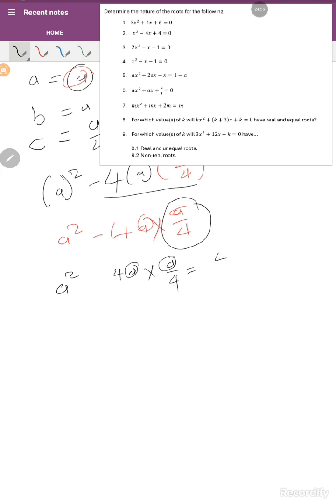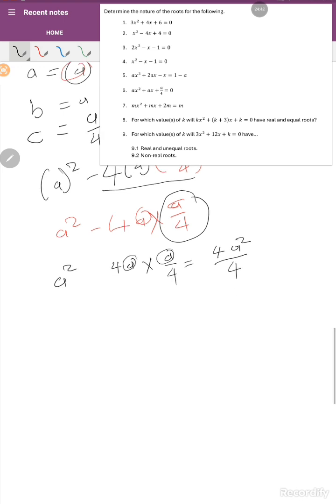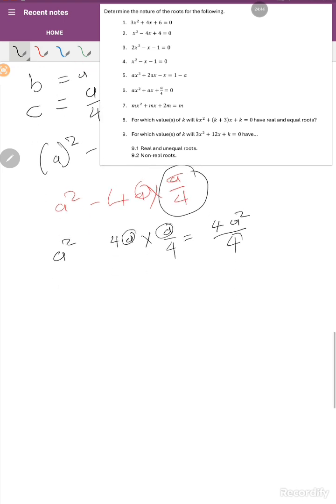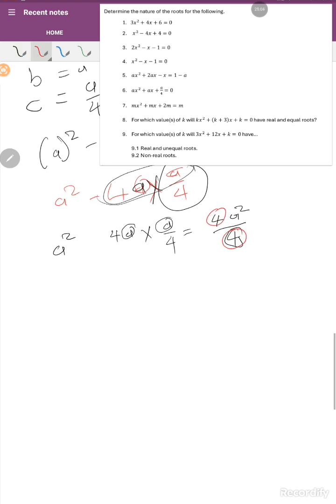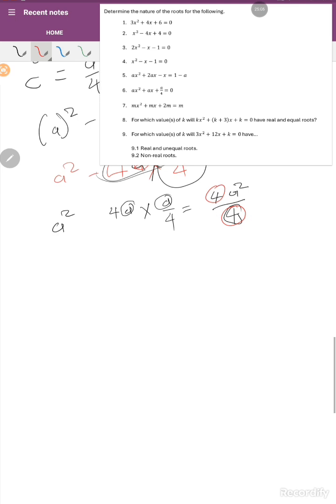It's going to be 4a squared. Because we have this 4 here and the 4 up there, it's going to divide, which is going to give us 1.